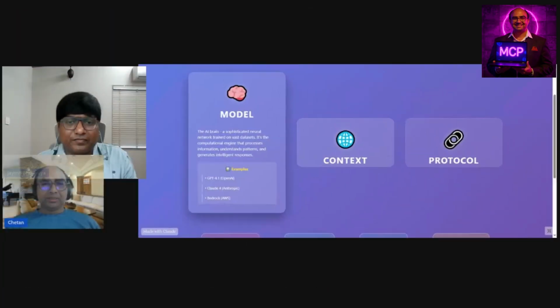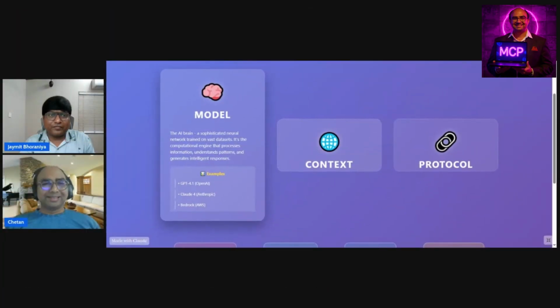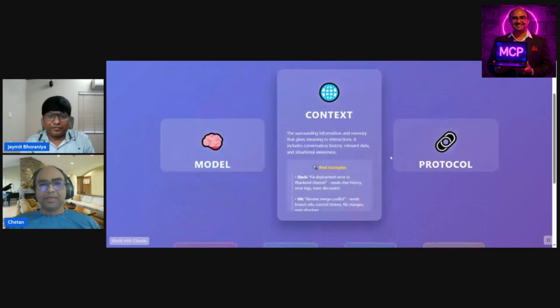Context means how you are passing information to the LLM models. The more information you pass, the more context the model will have to understand it. One example: let's say you are getting an issue in Slack, and you say, hey, can you fix this deployment error in the backend channel of Slack? In that case you will pass some chat history, error logs, team discussions, all these details together as context to the LLM model.